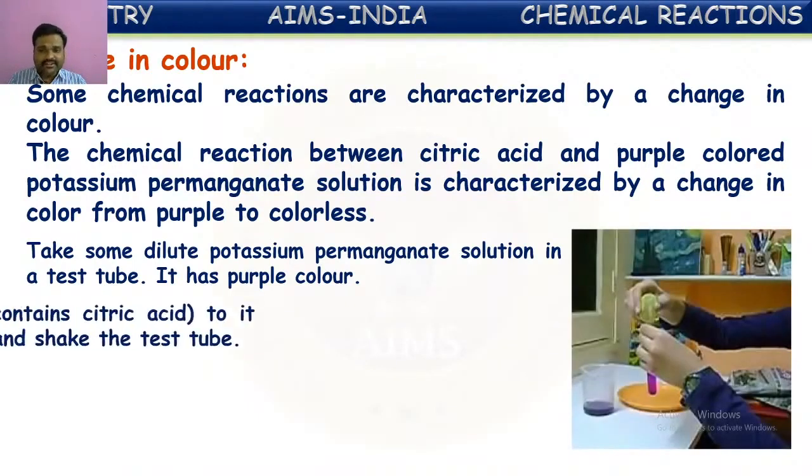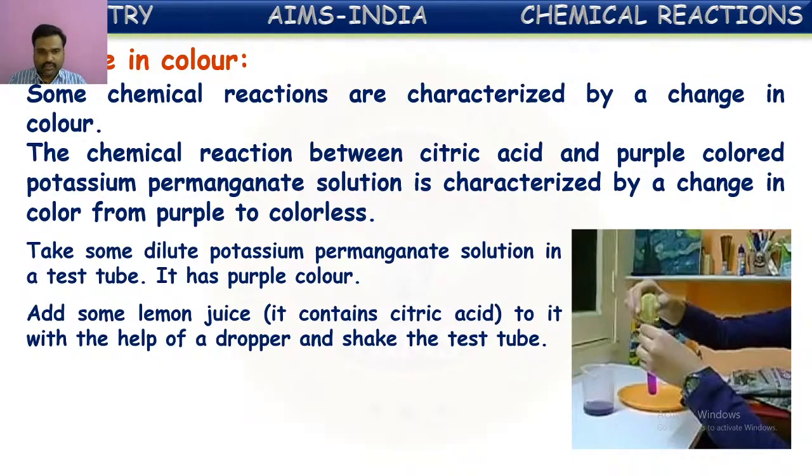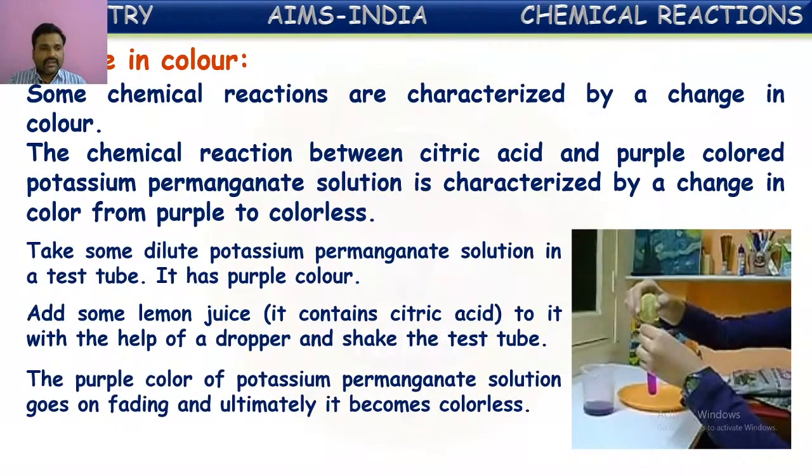And if you add a few drops of citric acid to it with the help of a dropper, or directly by squeezing some lemon, as we said, lemons contain citric acid in them, and shake it thoroughly, then you can observe the purple color of the potassium permanganate solution goes on fading. Ultimately, it becomes colorless. So you can see a transparent solution is formed.